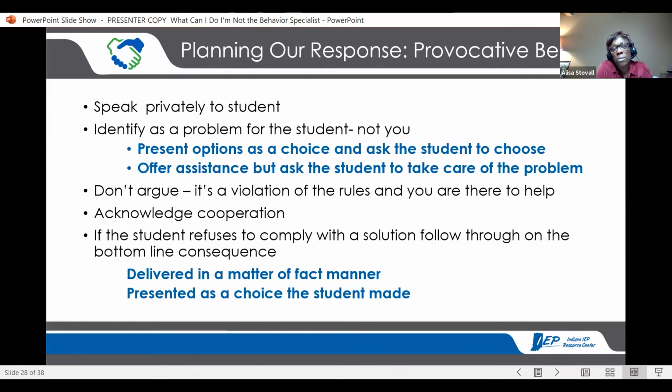Make sure you identify the problem as it's the student and not you. Okay, these are the rules. We all abide by them, and this is the rule that you've broken. And here are your choices.